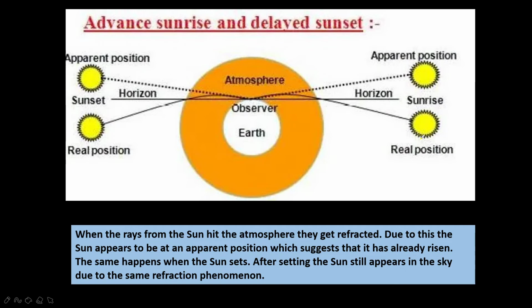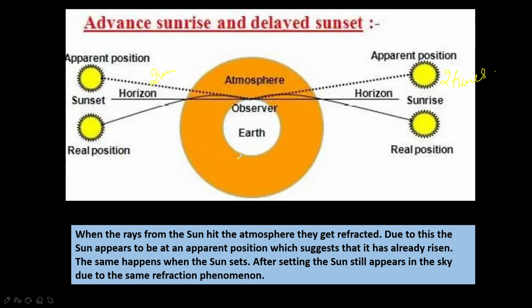When the rays from the sun hit the atmosphere, they get refracted. Due to this, the sun appears at an apparent position, which suggests that it has already risen. The same thing happens when the sun sets. After setting, the sun still appears in the sky due to the same refraction phenomenon. The sun is visible to us about 2 minutes before sunrise and 2 minutes after sunset. That is 4 minutes in total, the difference will be.